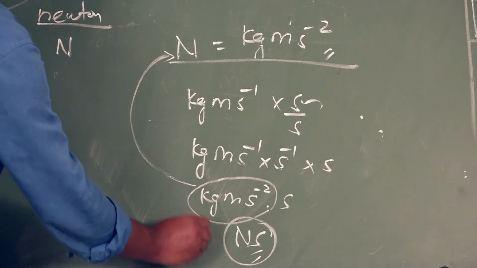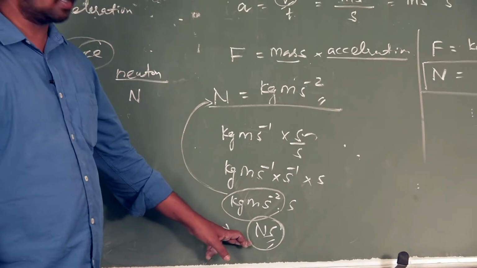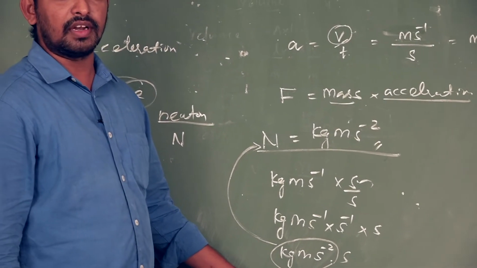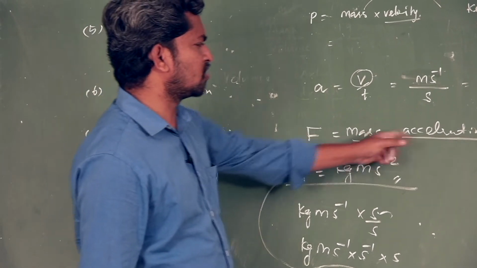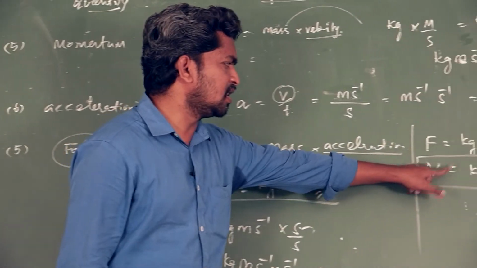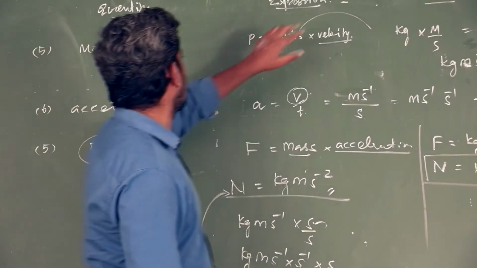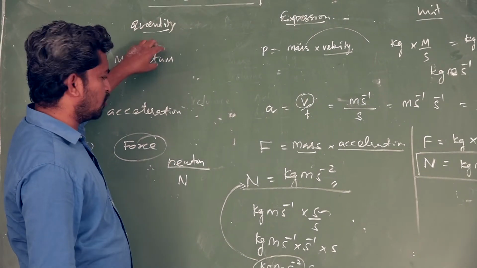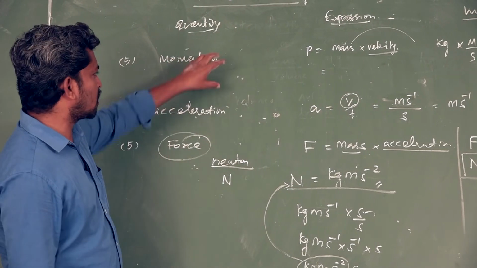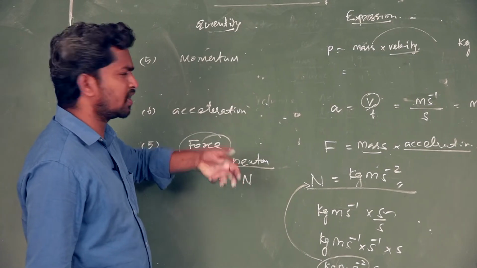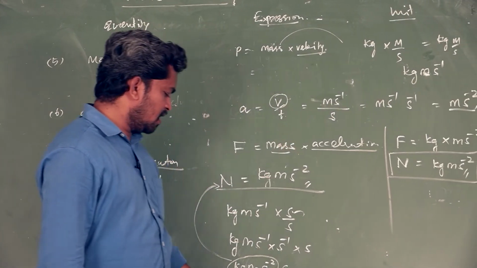What is another unit of momentum? What is the equivalent unit of momentum? Newton second is also an equivalent unit of momentum, based on force. Force is equal to mass into acceleration. Newton is equal to kilogram meter second minus 2. Kilogram meter second minus 1 is the unit of momentum, from mass into velocity. Newton is the unit of force. So compare the two units. Based on the force unit, the unit of momentum is kilogram meter second minus 1 or Newton second.